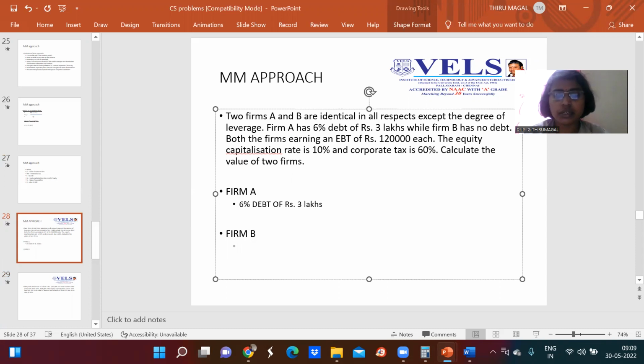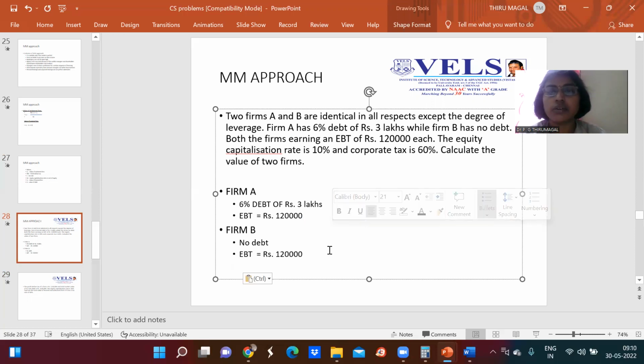Both firms have an EBT, that is profit before tax, of 1,20,000. EBT for firm A is 1,20,000, and similarly EBT for firm B is also 1,20,000, because they are identical. Which means both earn an EBT of 1,20,000.